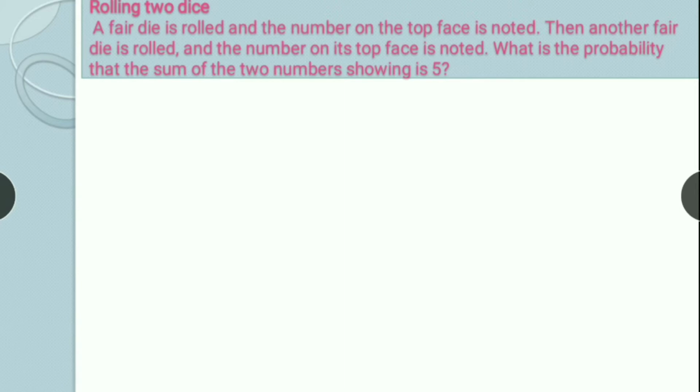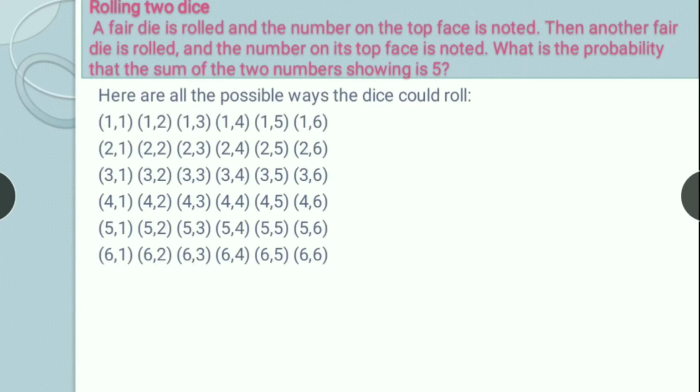So here in this example 2 dice are being rolled, and whatever comes is being noted. Okay, so let's see what can be the total outcomes. Let's look at the possible ways which will come out when we are tossing the dice. It can happen that either 1 occurs on the first die and 1 occurs on the second die, so it can be 1 comma 1. Then 1 comes on the first, 2 on the second, 1 on the first, 3 on the second, 1 on the first, 4 on the second dice. Okay, and so on, like this.